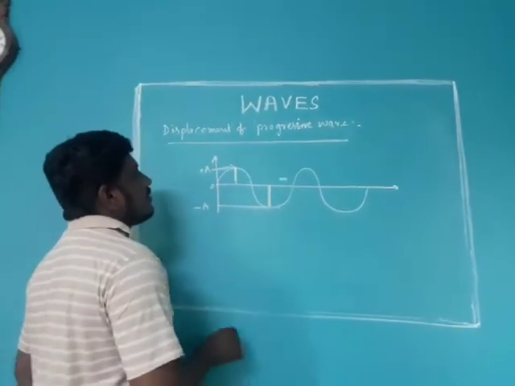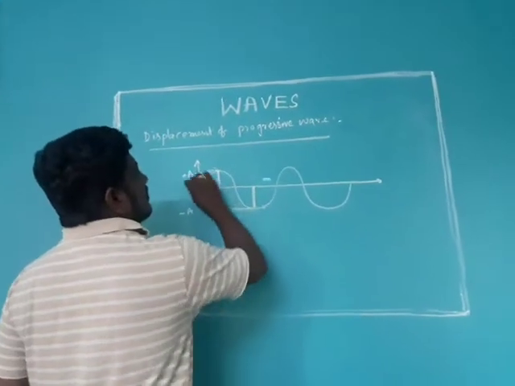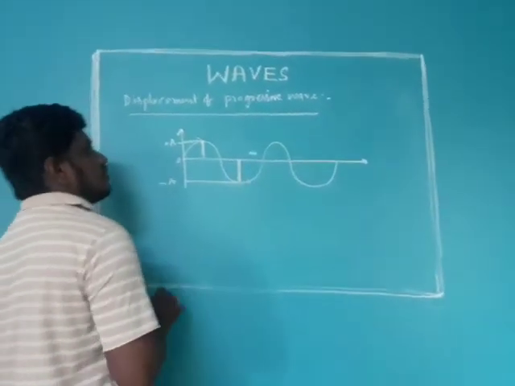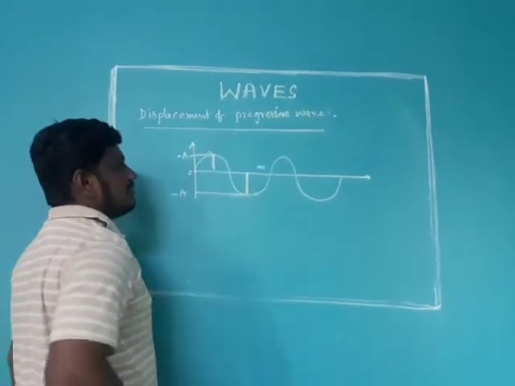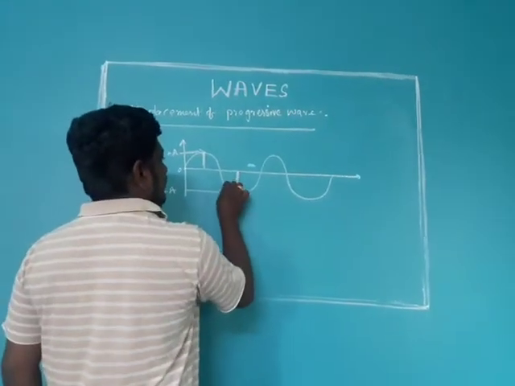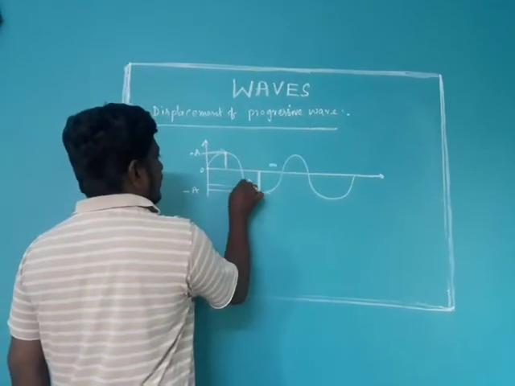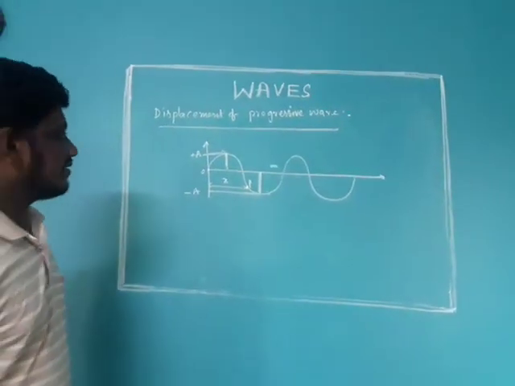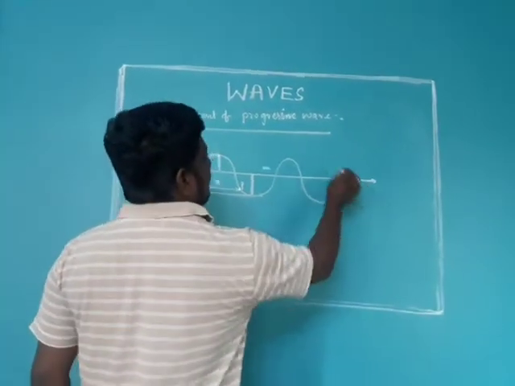And here this energy is propagating like this, and we will take 2 points here. One is the origin, another one is point P. Point P is at distance x, and the wave is traveling with velocity v.